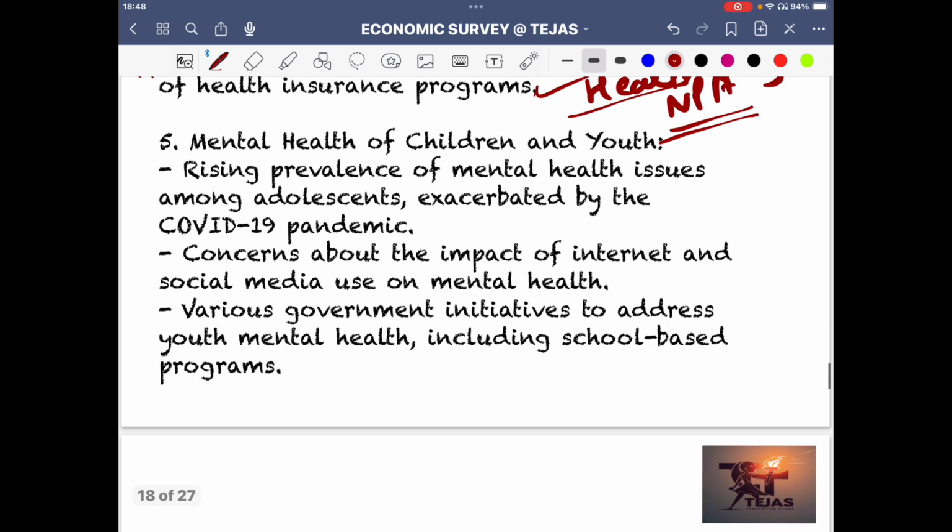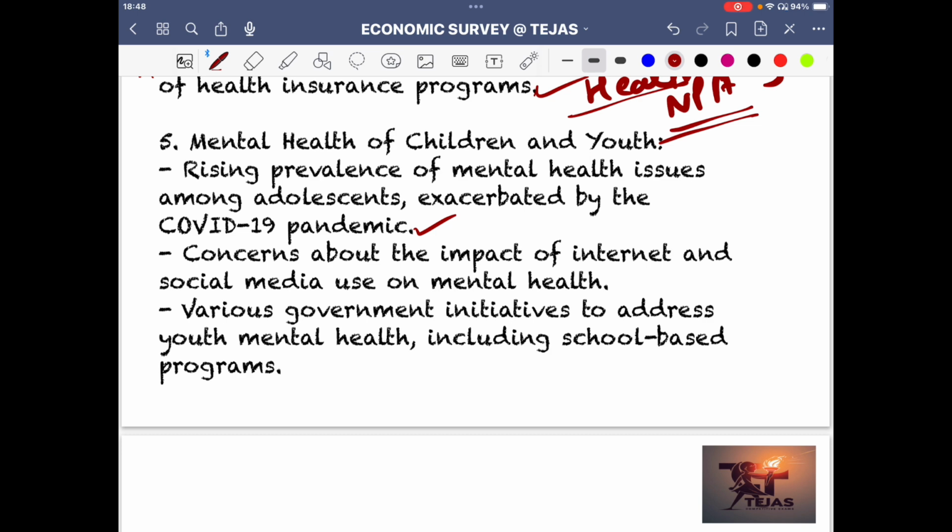Mental health of children and youth. So again, rising prevalence of mental health issues among adolescents exacerbated by the COVID-19 pandemic, because obviously people were within four walls. Many have lost their family members, so of that pressure, again, the COVID-19 pandemic created havoc in society.